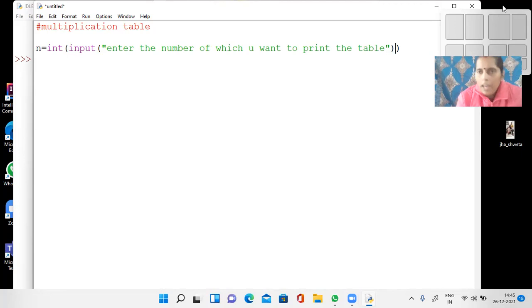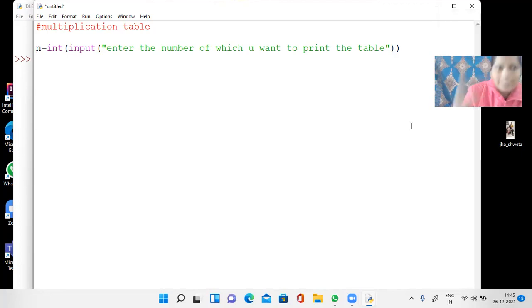Okay, I took a number from the user. Now you have to print the table of that, right?